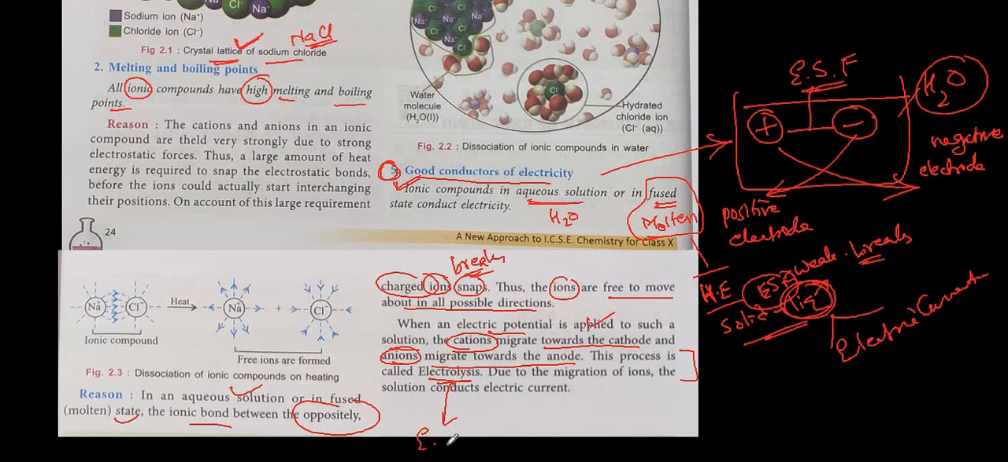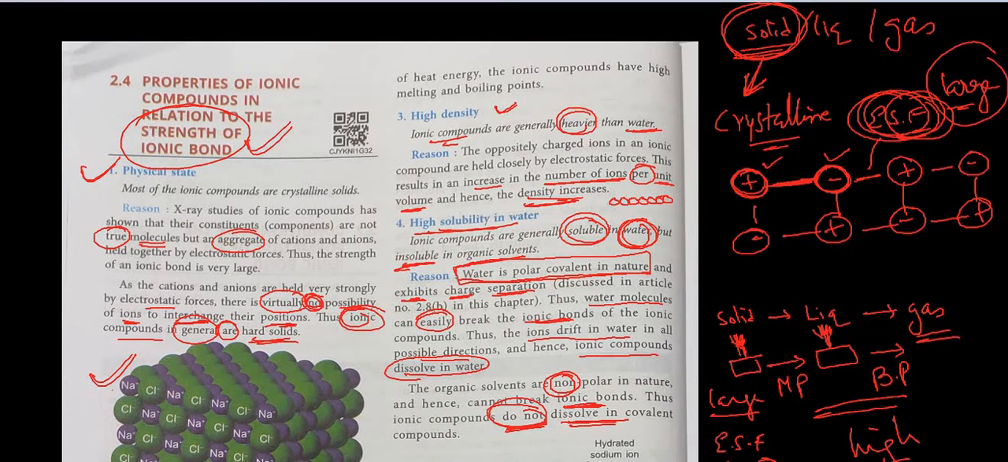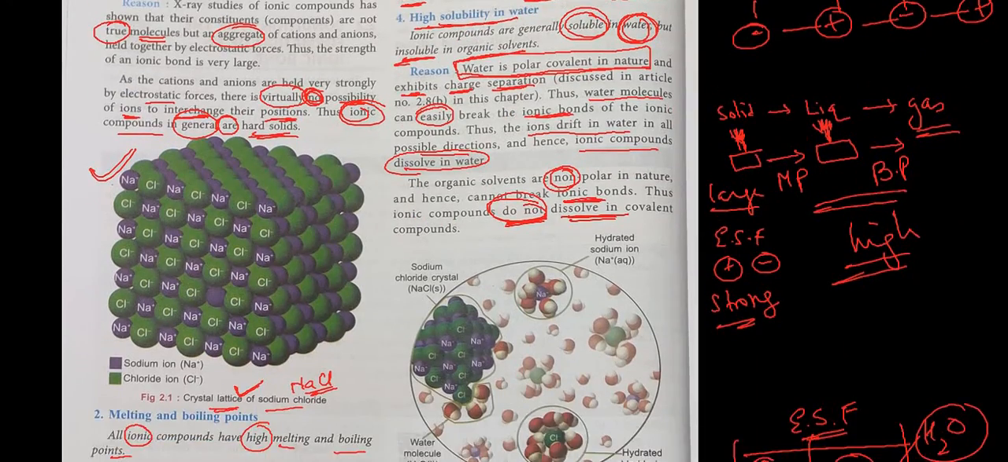Electro means electric current. Lysis means breakdown. Due to the migration of ions, the solution conducts electricity. I hope you understood the 5 properties of ionic compounds. Number 1, which was the first one? Physical state. What is the physical state of an ionic compound? Crystalline solid. Number 2, they have high melting point and boiling point.